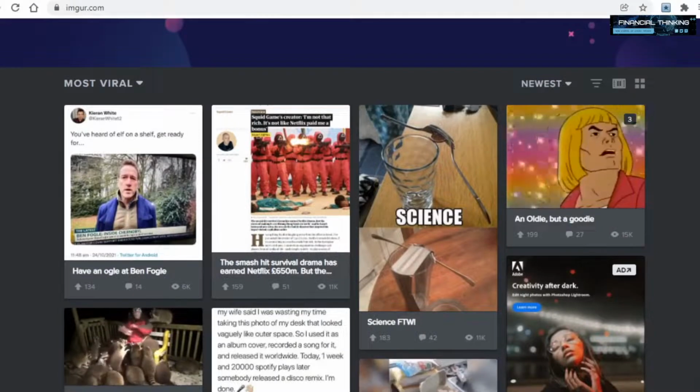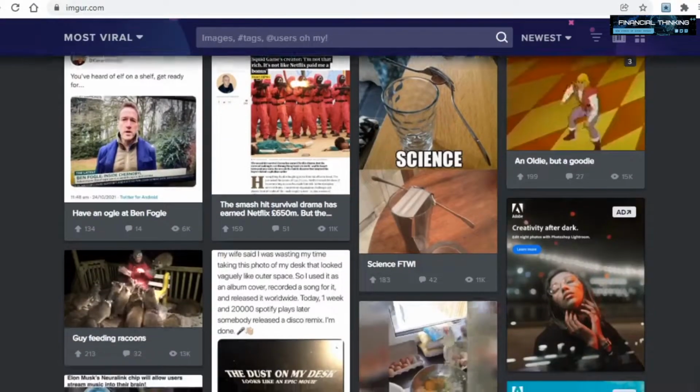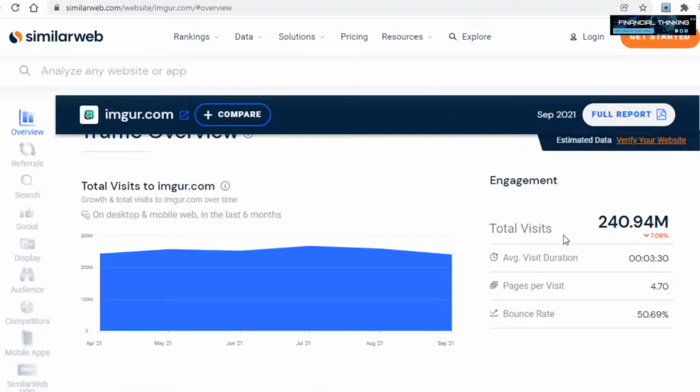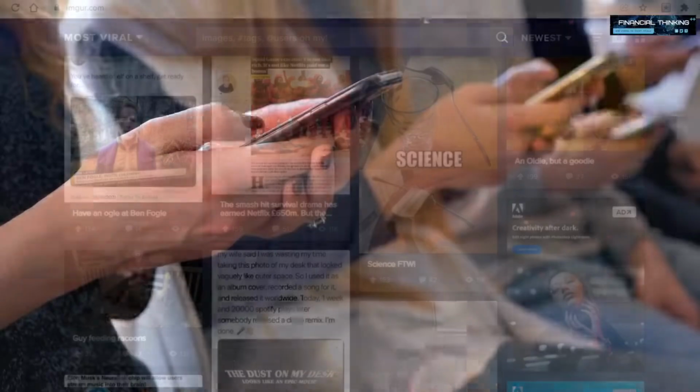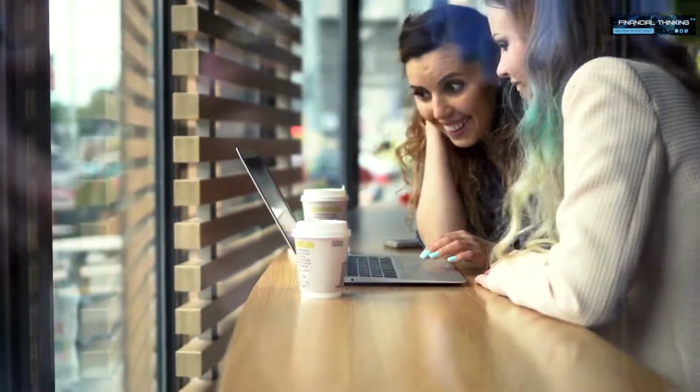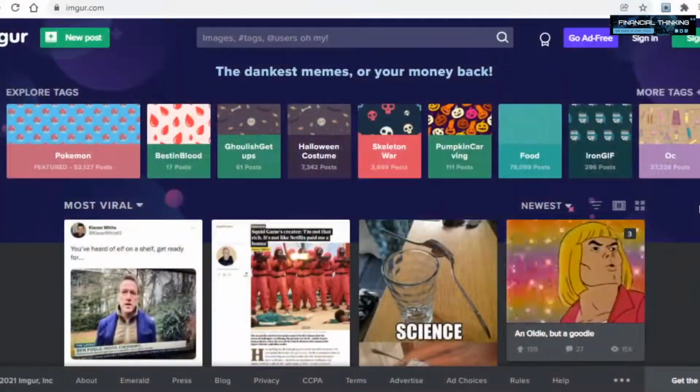On here, people share memes, GIFs, videos, and photos on just about anything. And more importantly for us, Imgur is being visited by just over 240 million people. This means that whatever photo or video you share on Imgur has a huge chance of getting thousands of views at the very least, since the site itself gets millions of visits.